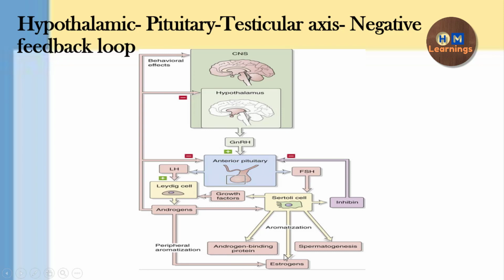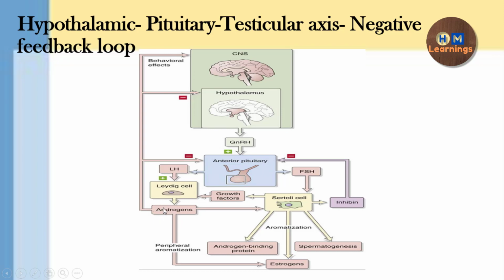It will act on the estrogen. It will actually do the aromatization, that is, the testosterone which is available to it is converted into estrogen by the action of the aromatase enzyme. The Sertoli cell actually has the ability to synthesize the aromatase enzyme in response to FSH, and it has a role in nourishing the germ cells as well. So it has a role in spermatogenesis. It secretes inhibin. Okay, so now what does the androgen do?